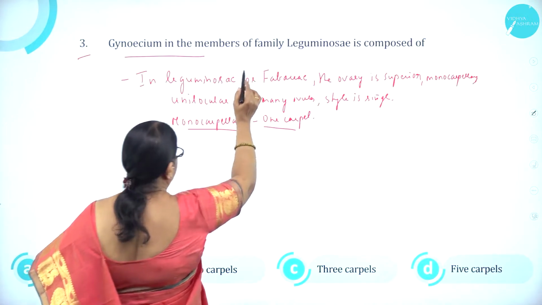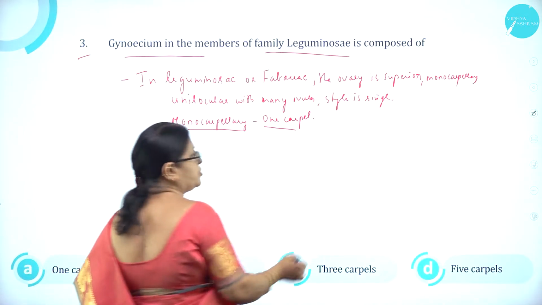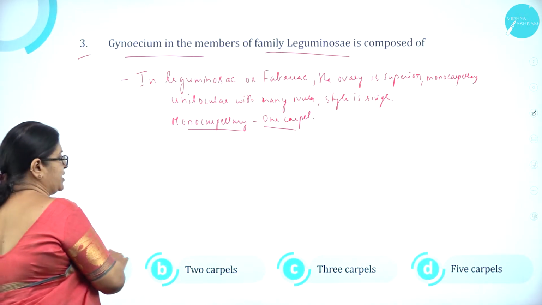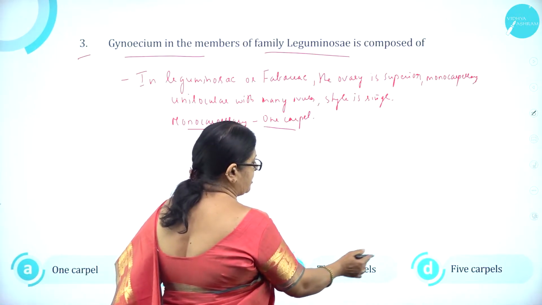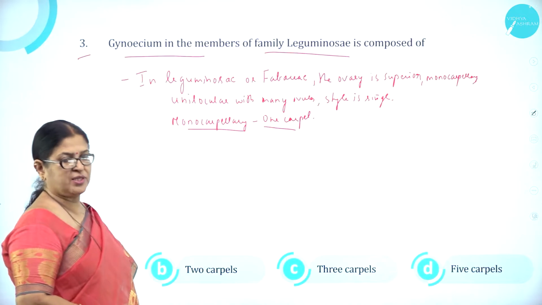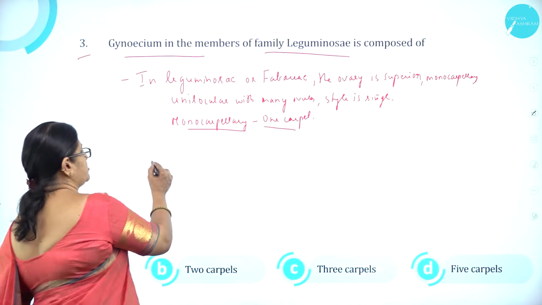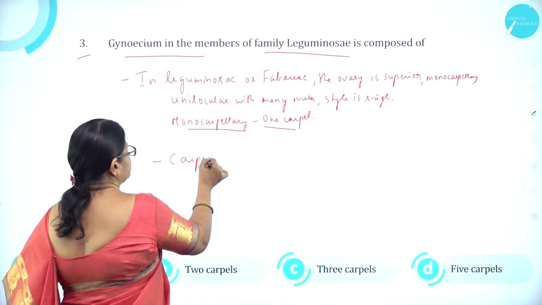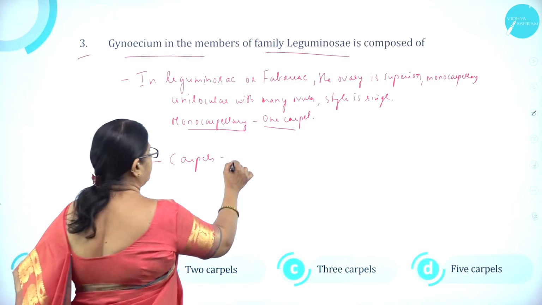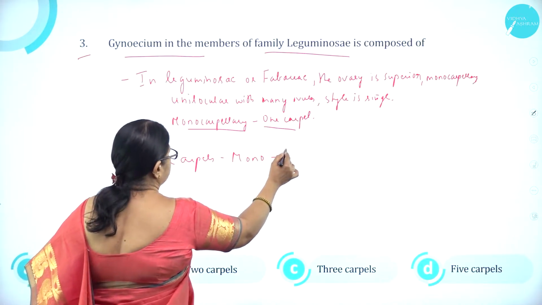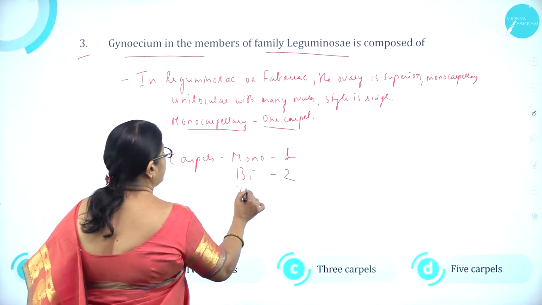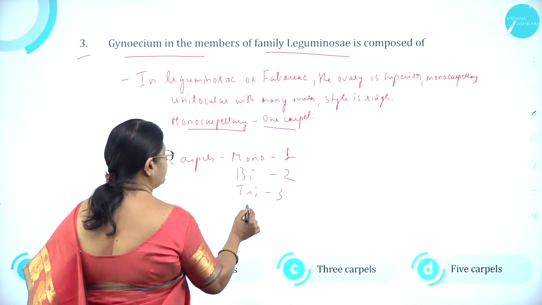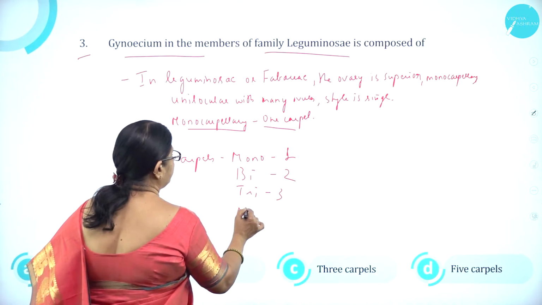Gynoecium in the members of family Leguminaceae is composed of option A 1 carpel, option B 2 carpels, option C 3 carpels and option D 5 carpels. The units of gynoecium are called as what? Carpels. Based on the number of carpels, they might be monocarpellary, that is 1 carpel, bicarpellary, 2 carpels, tricarpellary, 3, more than 3, multicarpellary.